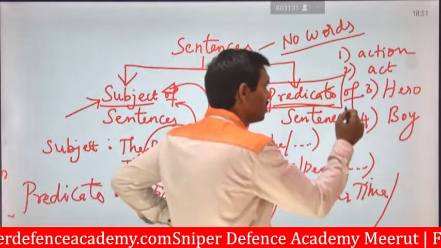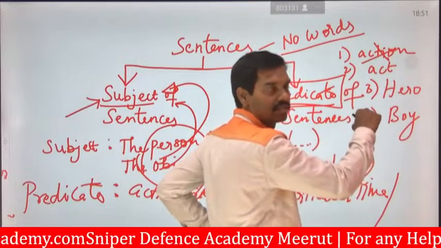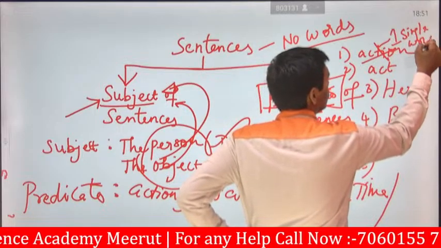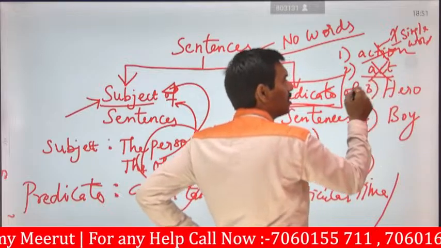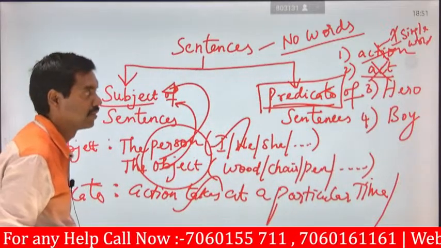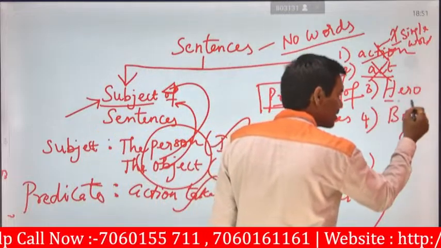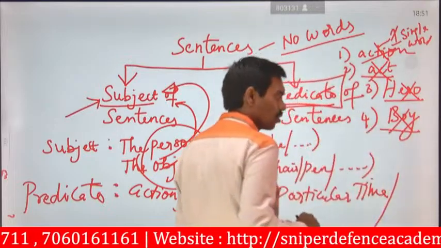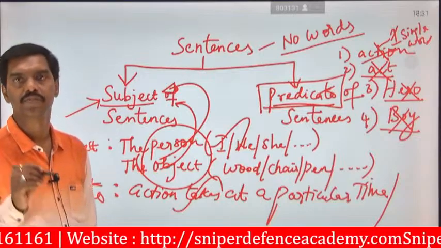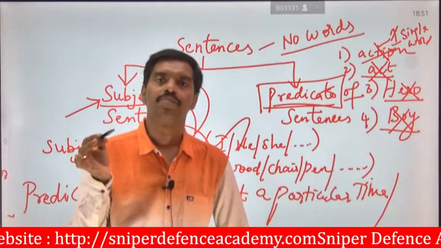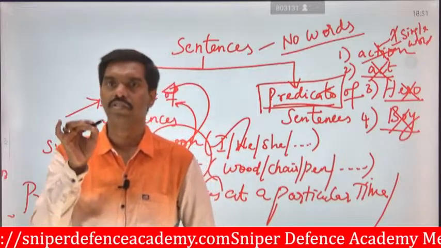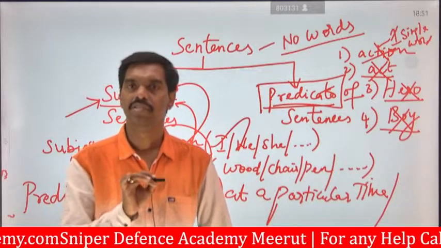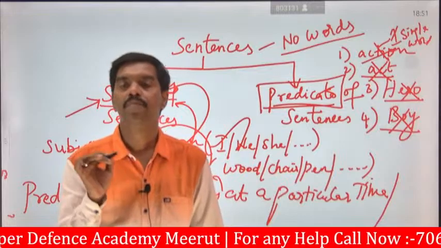Number 1 is a word, action. It's a single word. Next one is act. It is also a single word. Here we cannot form a sentence. The third one is hero, also a single word. The fourth one is boy, also a single word. So if only a single word is present, for example 1, 2, 3, 4, whatever it may be, then it will not be a sentence. There should be n number of words.